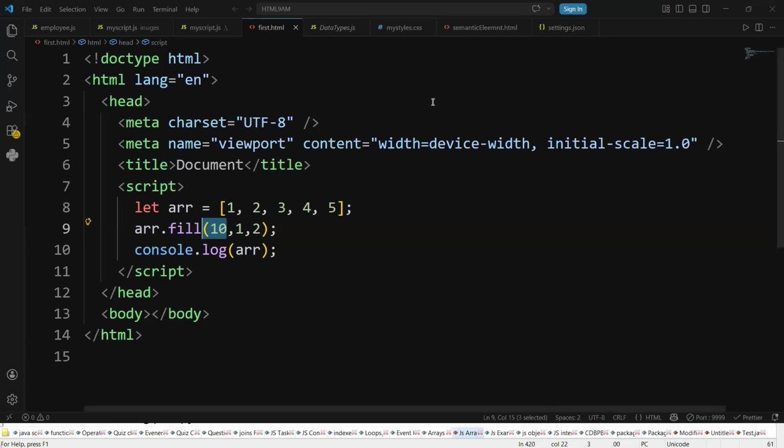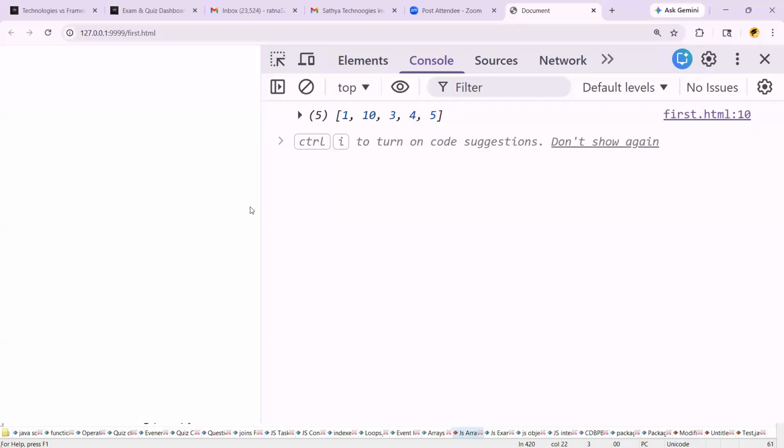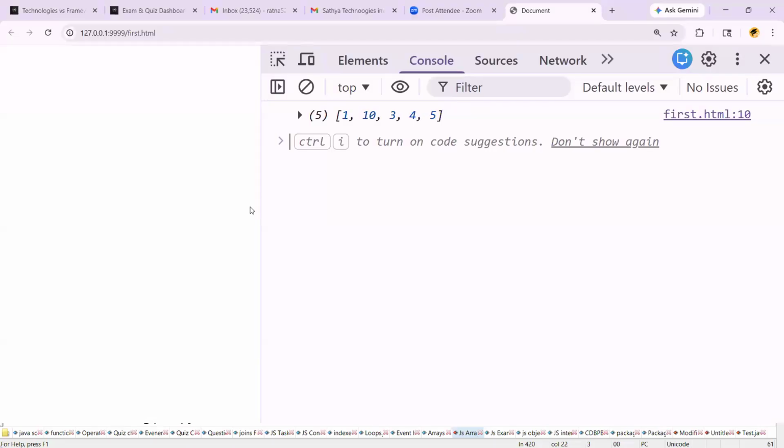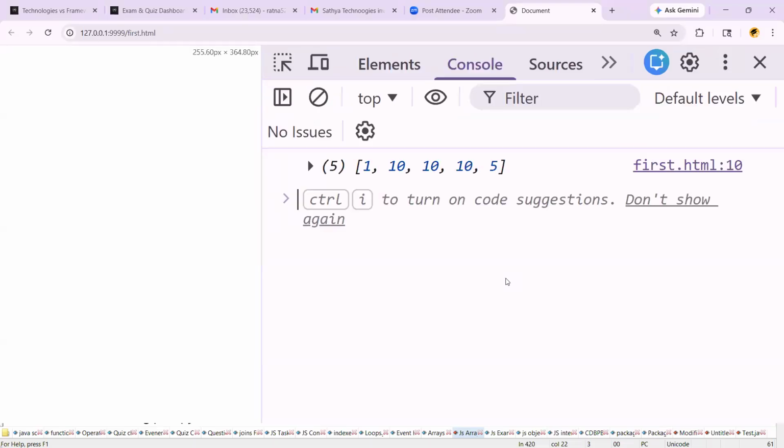I think yesterday's class discussed that when you give the range, the starting value is included and the ending value is excluded. Excluded means that 10 is taken only at the first index. What is the output now? 1, 10, 3, 4, 5. Now you can check your output. If you just give 1 to 4, you can check the output here: 1, 10, 10, 10, 5.